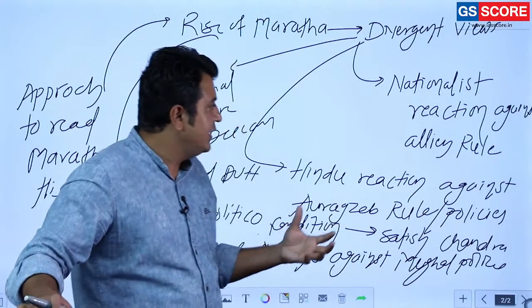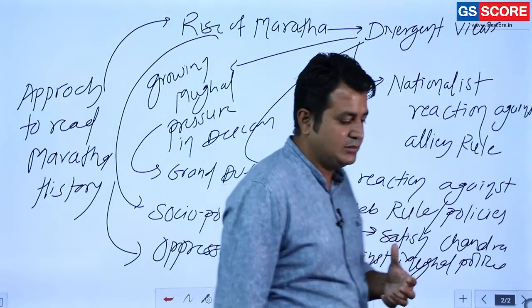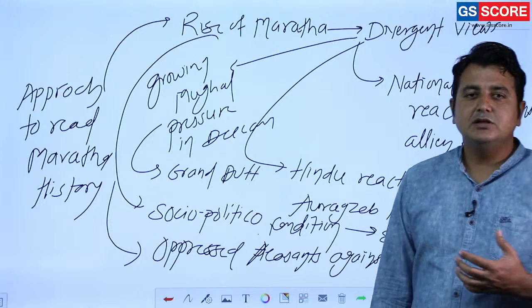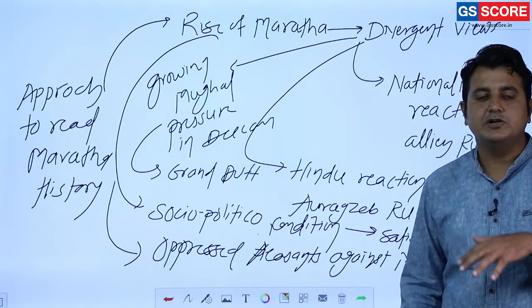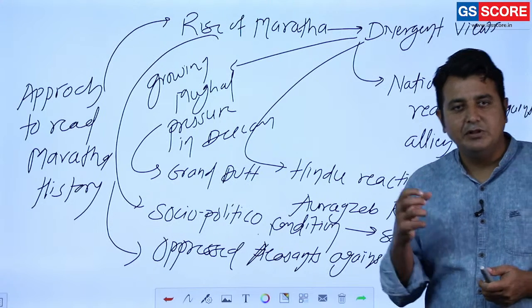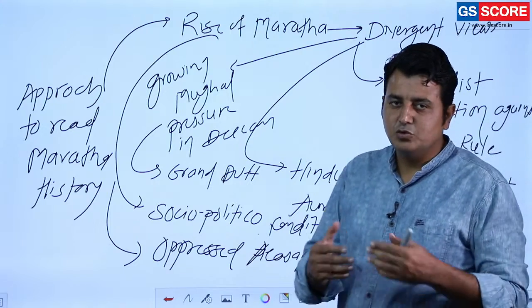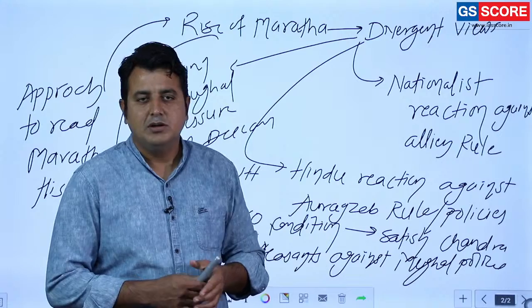So let's take the example of the Hindu reaction against Aurangzeb's policy. Do you really think Shivaji's rule or administration was representative of a Hindu state? Meaning the Muslims didn't have any scope in that? It is not at all the case.